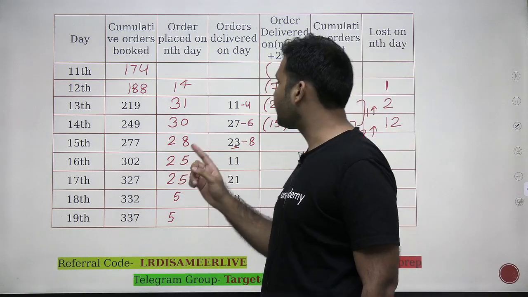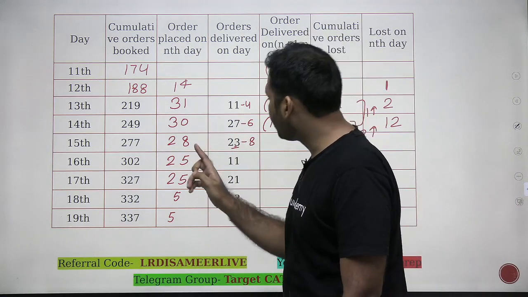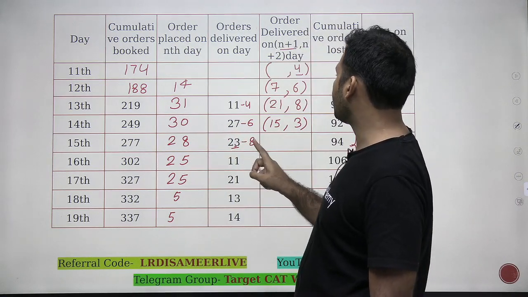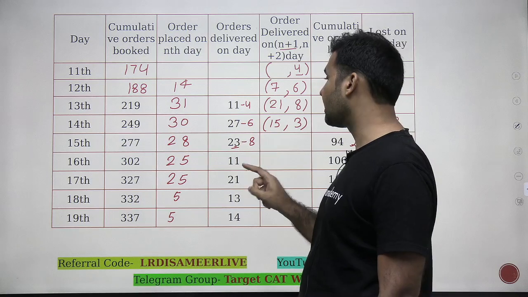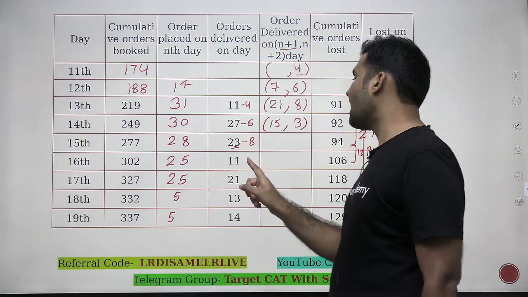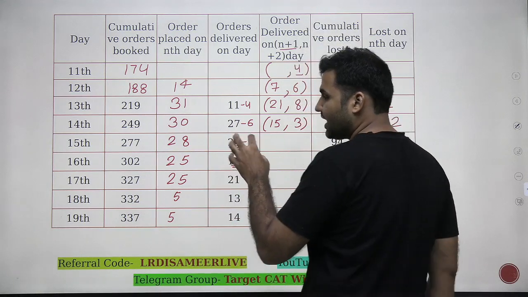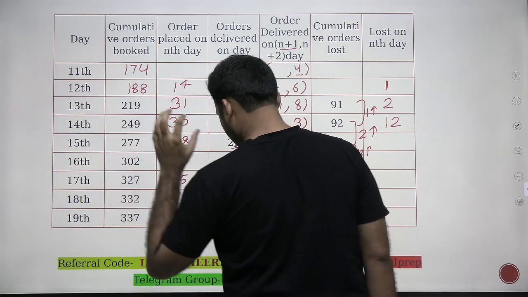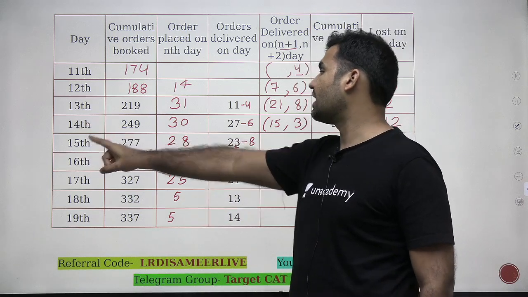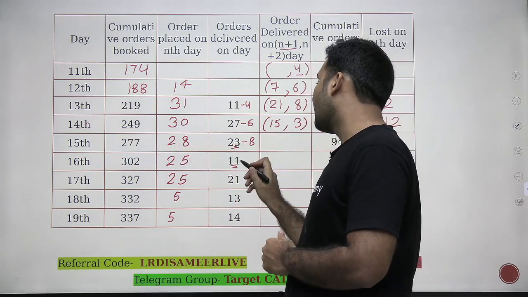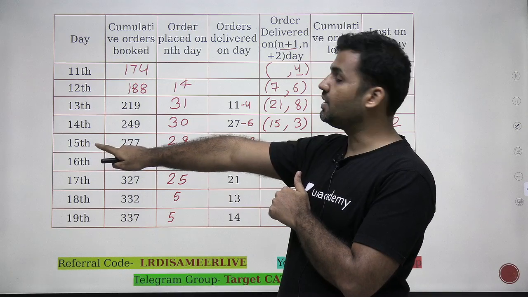On 15th, I have 28 orders placed. Now total number of orders which have been delivered on 15th are 23, out of which 8 are from 13th and 15 are from 14th. 8 plus 15, 23. We have already sorted out this thing. Now look at the value of 16. 11 orders are getting delivered on 16th. Can I say the orders which are getting delivered on 16th must be placed on 14th and 15th? Some of the orders must be placed on 14th, some of the orders must be placed on 15th. I know that out of 11, 3 orders are of 14th. So the rest of the 8 orders must be placed on 15th.